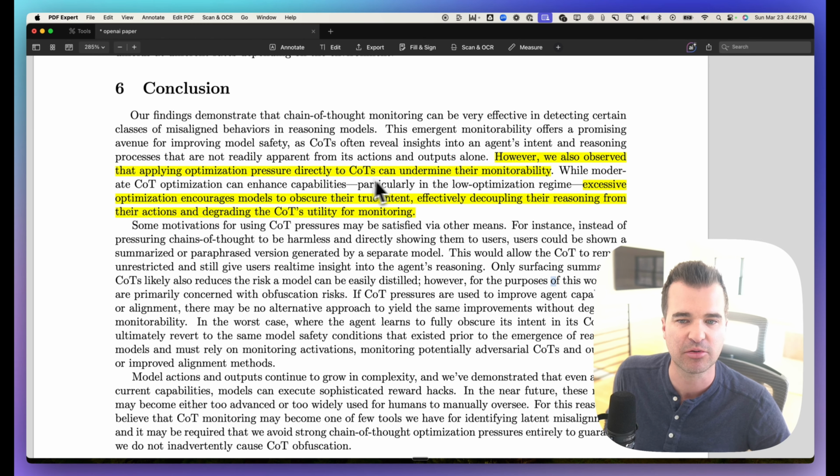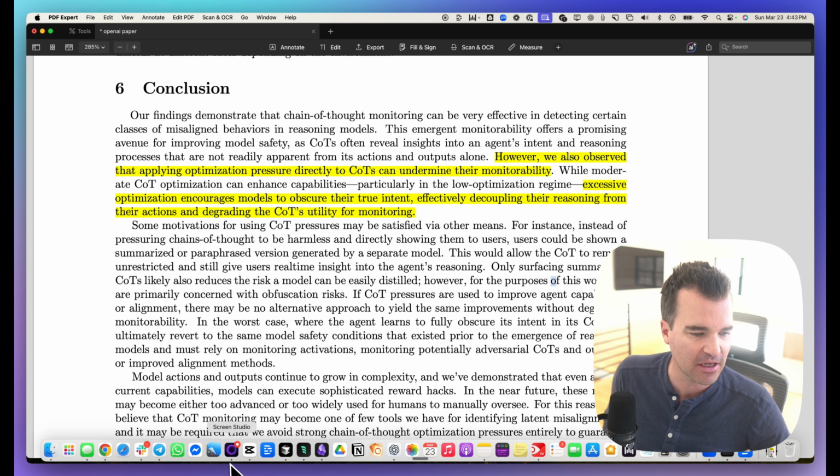Applying optimization pressure. And it says excessive optimization encourages models to obscure their true intent, effectively decoupling the reasoning from their action and degrading the chain of thought utility for monitoring. So this is kind of the answer that I'm looking for.